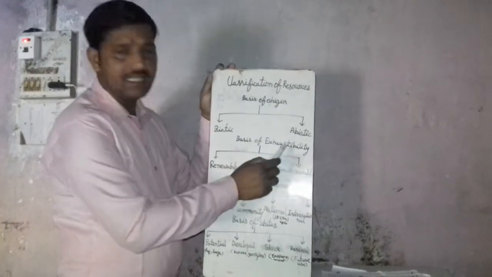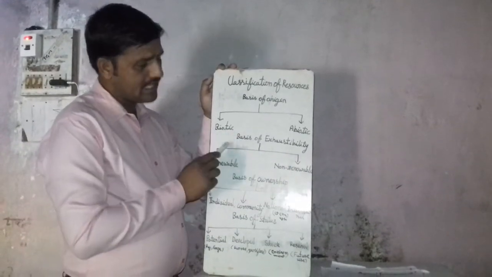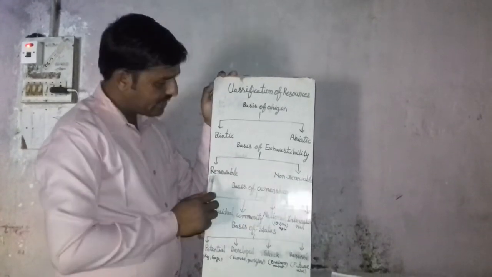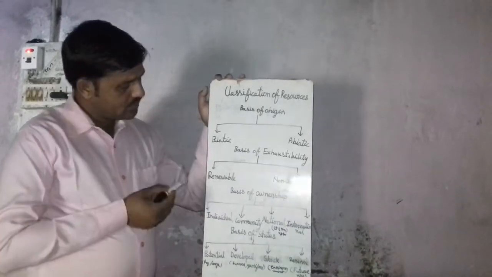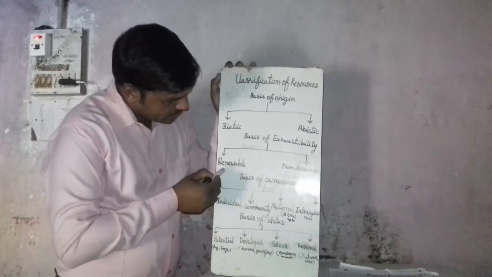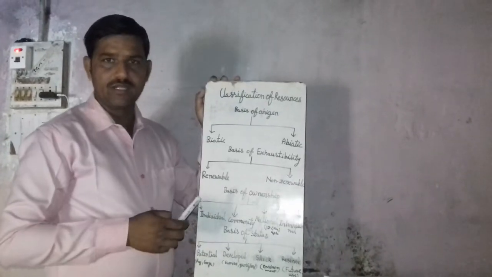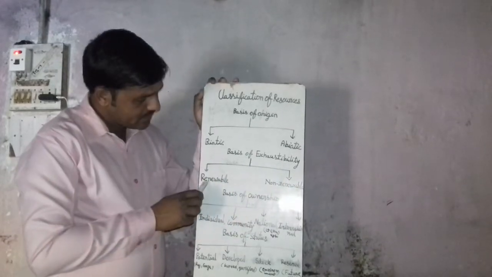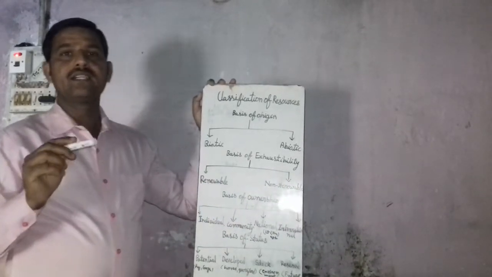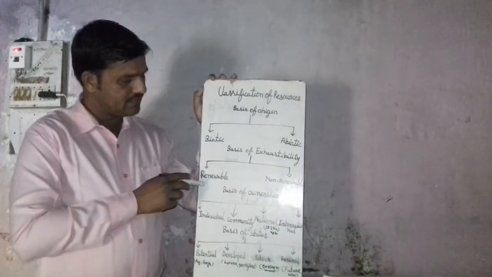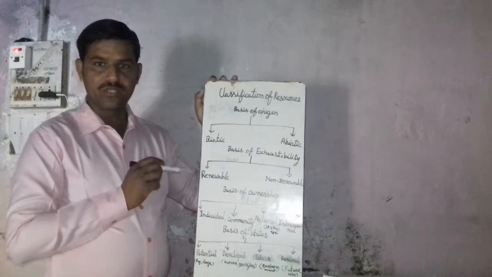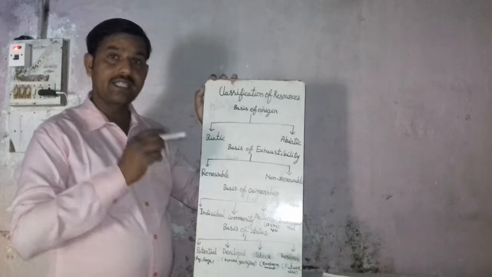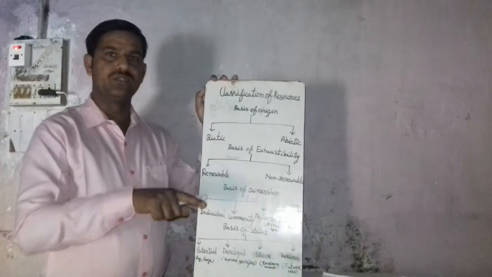And on the basis of exhaustibility, the resources are divided into two parts: renewable resources and non-renewable resources. First, renewable resources. Student, as the name suggests, these are resources that can be renewed after one use.